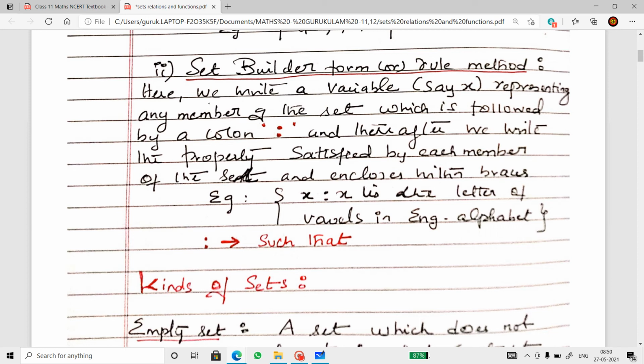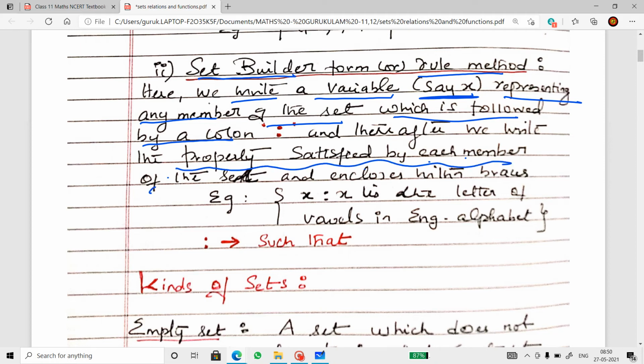Two, sets can be represented in set builder form, otherwise called the rule method. Here we write a variable, say x, representing any member of the set, followed by a colon, and thereafter we write the property satisfied by each member of the set, enclosed within the braces.